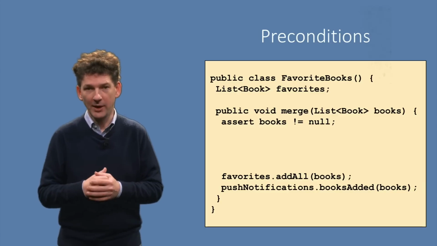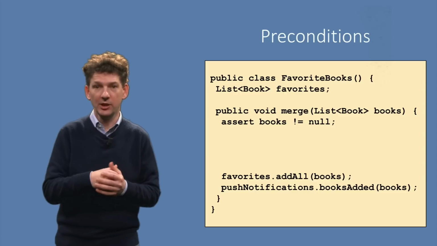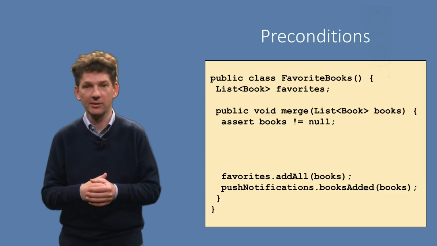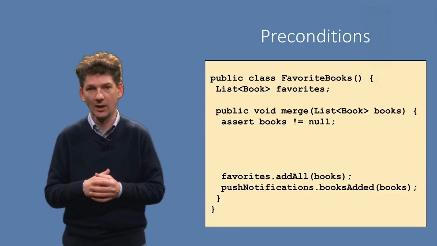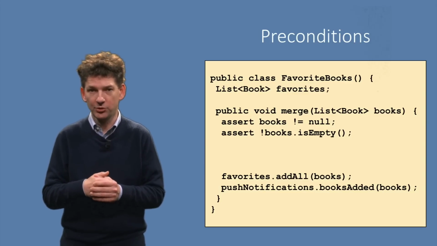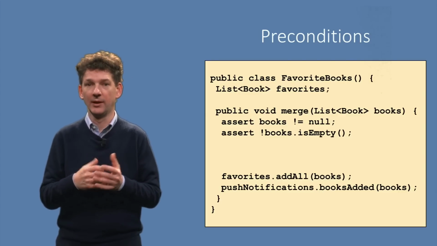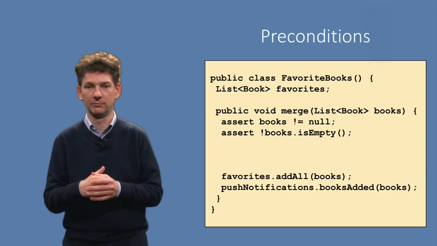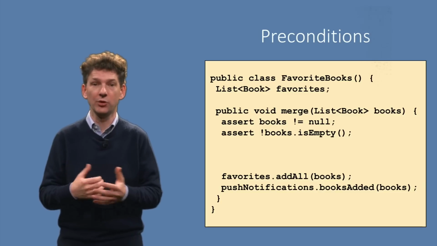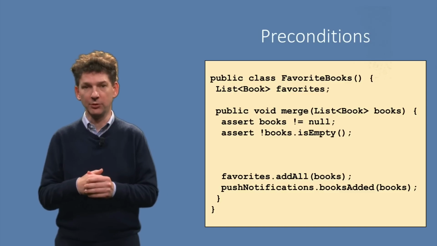Furthermore, the merge method should inform its listeners about successful book additions. An addition is successful if there is at least one book in the list. Let's add this as an assertion too, as shown here. But the assumptions are not just about the input parameter books. The method body uses the favorites instance variable too. Can the list of favorites be null? No, it cannot be null, since then we would get a null pointer exception when trying to add books to it. This we can also encode as a precondition, shown here.